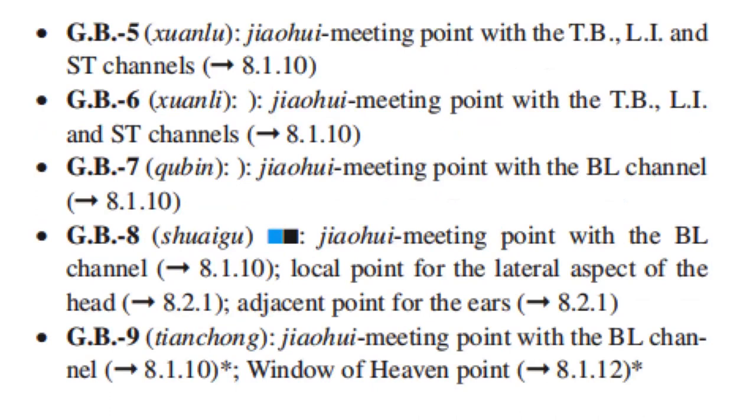GB5 is the Jiaowei meeting point with the triple burner, large intestine, and the stomach channels. GB6 is the Jiaowei meeting point with the triple burner, LI, and stomach channels. GB7 is the Jiaowei meeting point with the bladder channel. GB8 is the Jiaowei meeting point with the bladder channel, the local point for the lateral aspect of the head, and the adjacent point for the ears. GB9 is the Jiaowei meeting point with the bladder channel and the window of heaven point.